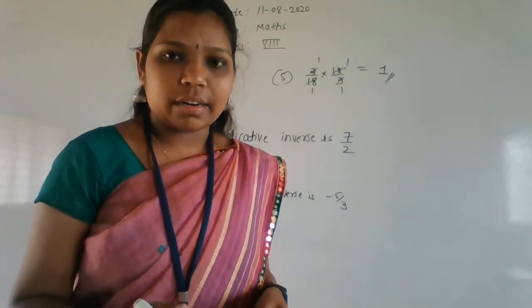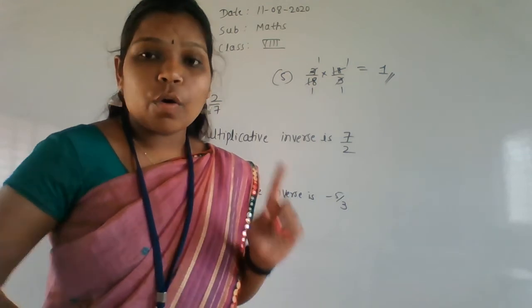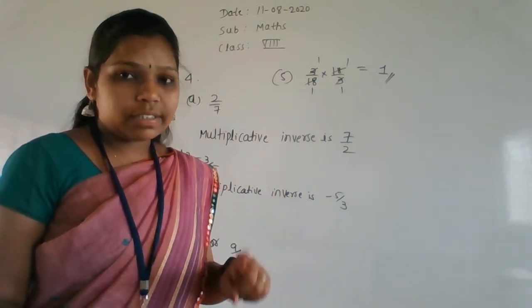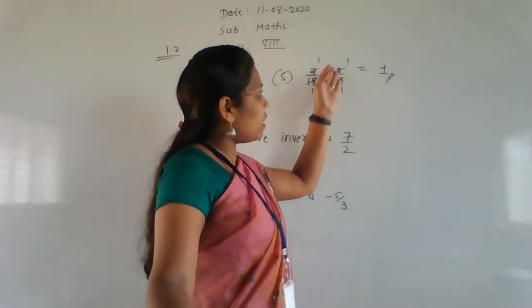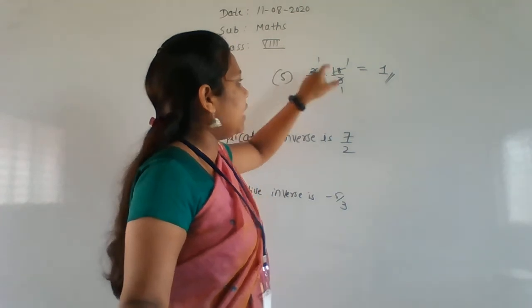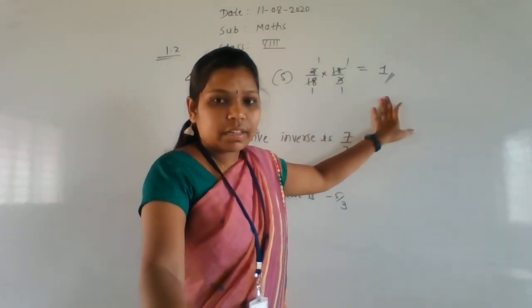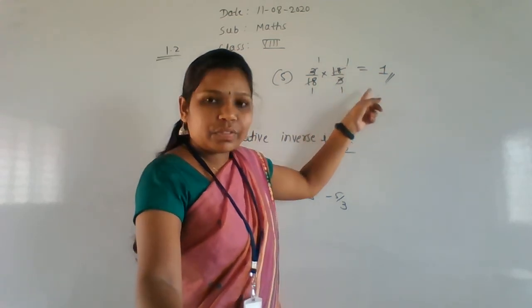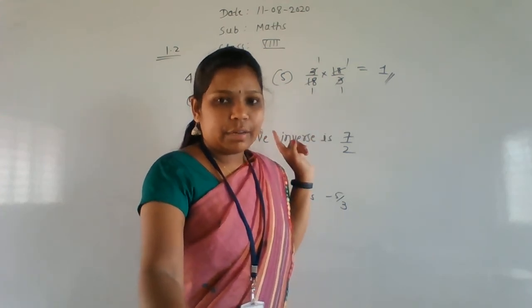Right? We know that multiplicative inverse is nothing but what? We have to get the answer as 1. If you multiply both the values, we have to get 1. That value is called the multiplicative inverse. So I am multiplying the multiplicative inverse of 3 by 18. So here of course we have to get a 1 value. Otherwise, if you are not getting 1 here, this 18 by 3 is not a multiplicative inverse of the 3 by 18 value.